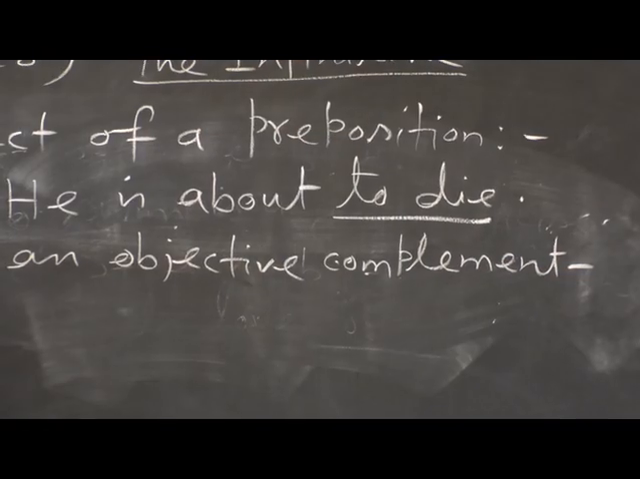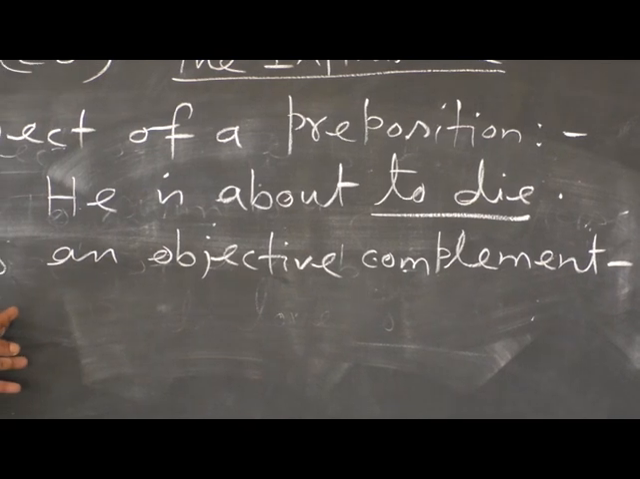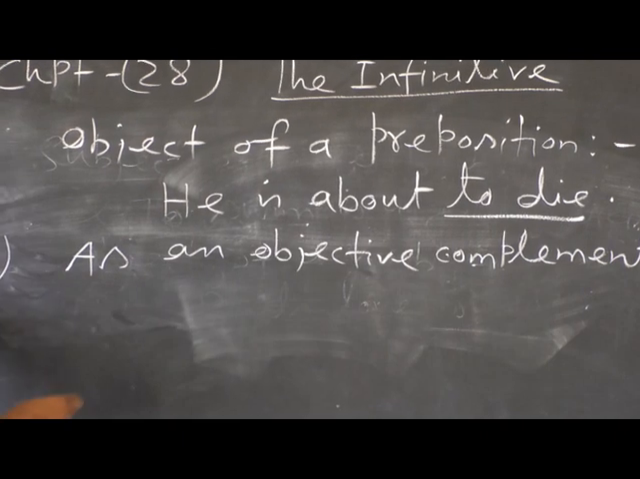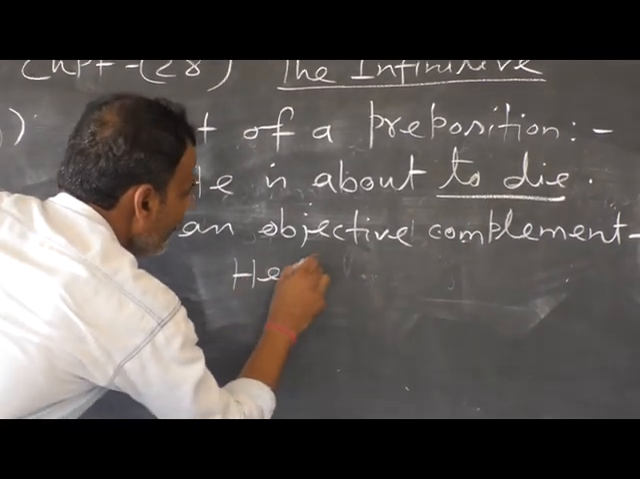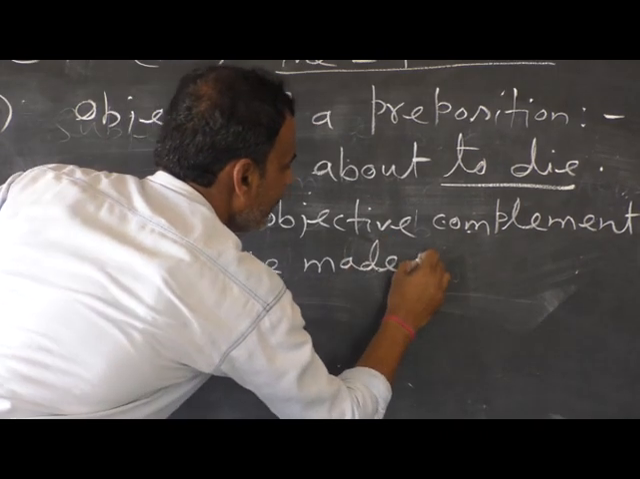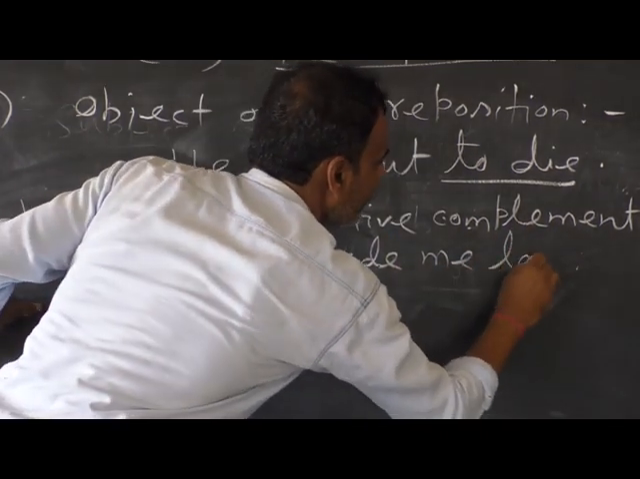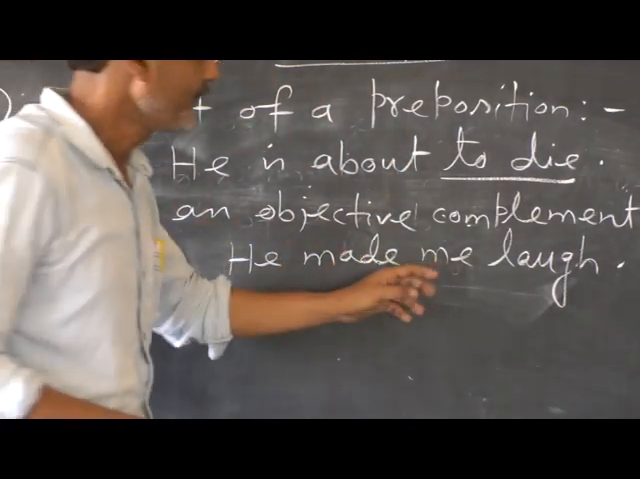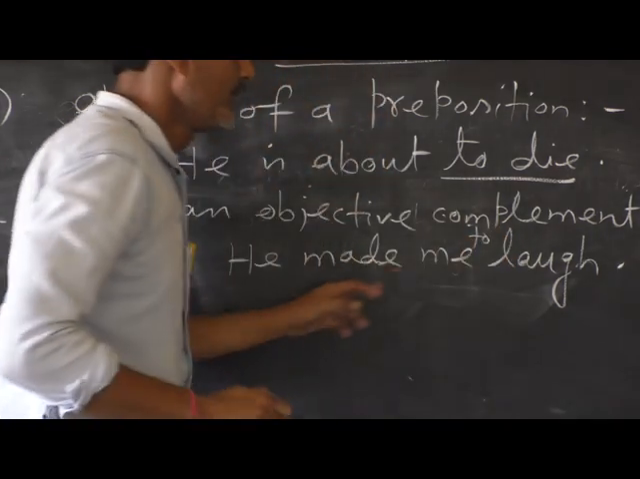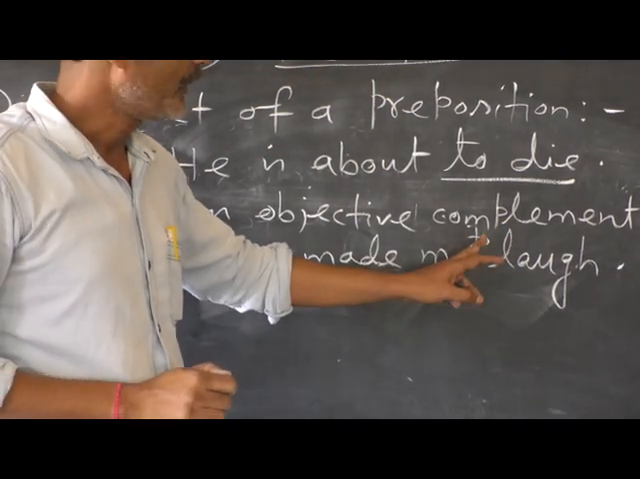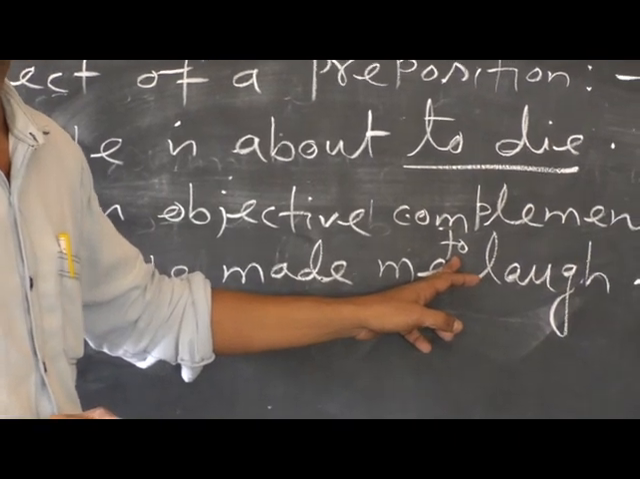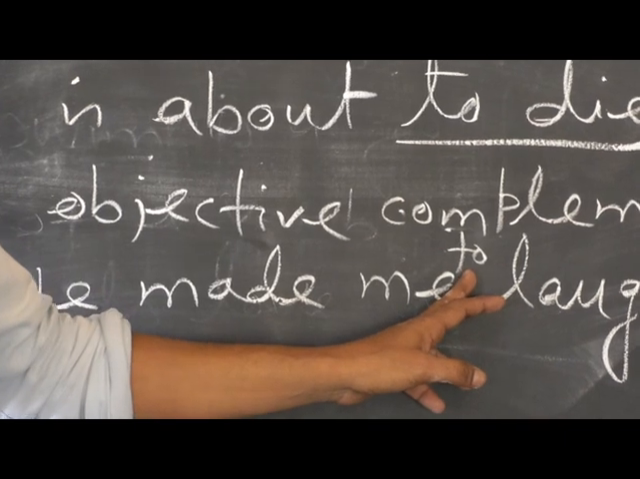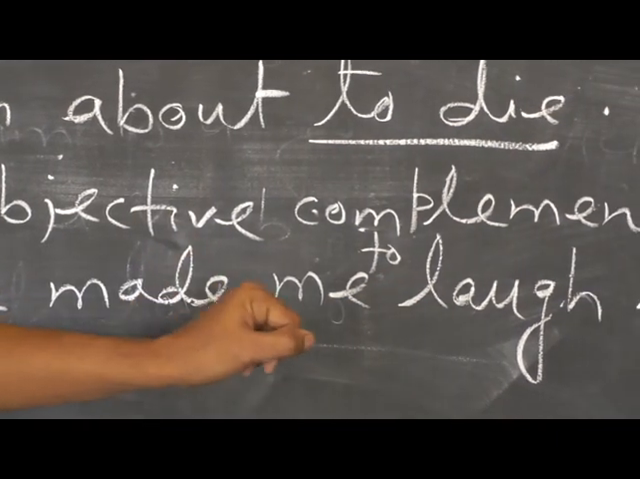As an objective complement, if I give an example, it will be clear to you. So please look at the blackboard and give me an example. He made me laugh. Look, actually, the word "to" is understood, not expressed. Understood, not expressed. So, he made me laugh.